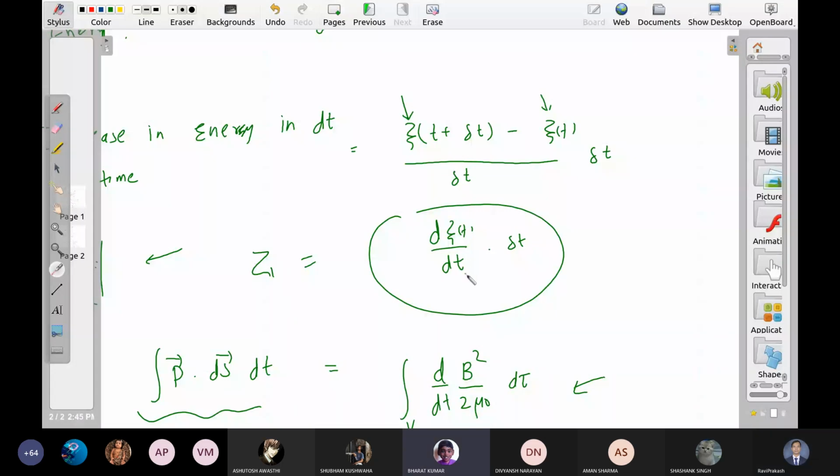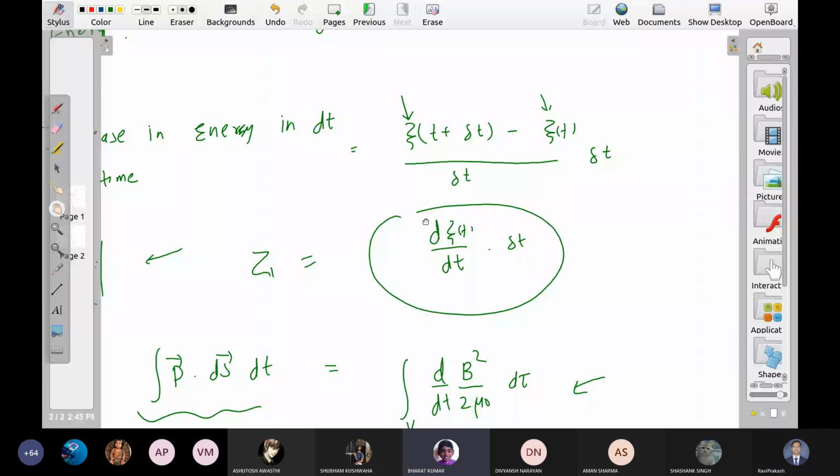Z1 you have written here as something, and in the next line on the right hand side you have written d by dt of B square over 2 mu naught into d tau. Where is that del t, sir? Is there any doubt with this equation? Not with that equation, sir.